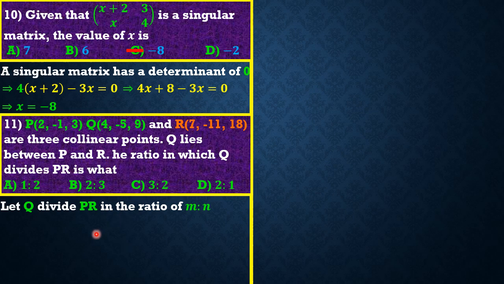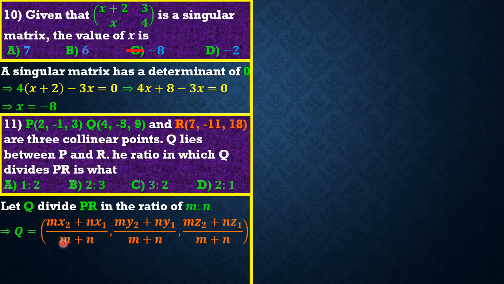So in this case, guys, the coordinates of the point Q when it divides PR internally can be given as Q equal to mx2 plus nx1 over m plus n. The same for y, we have my2 plus ny1 over m plus n. Then for the next value, that's the z value, guys, we have mz2 plus nz1 over m plus n.